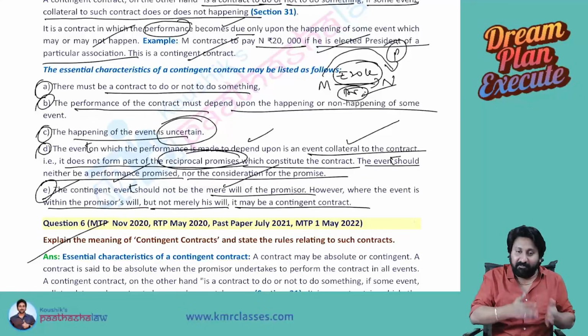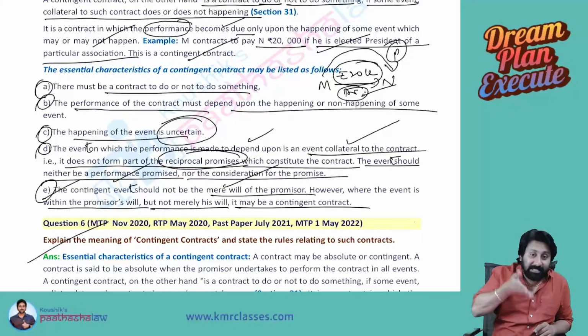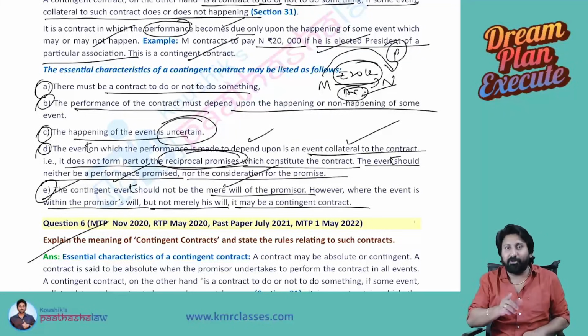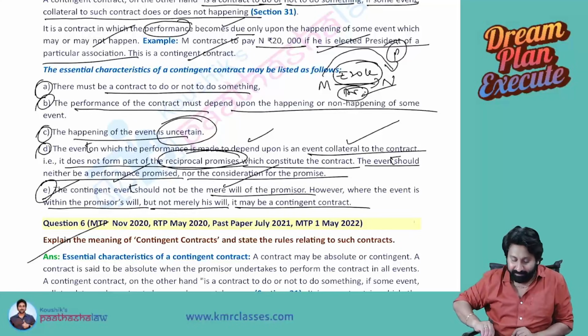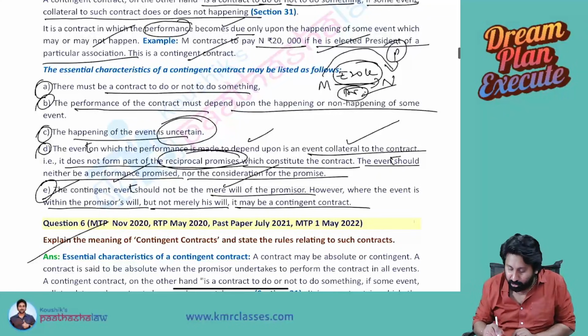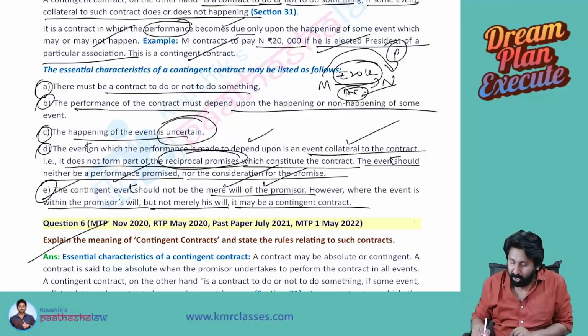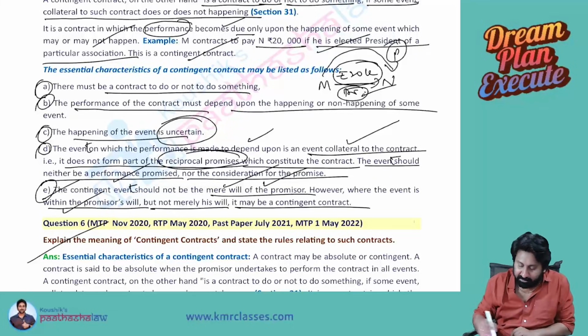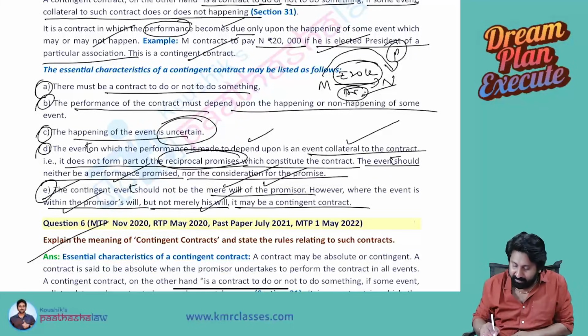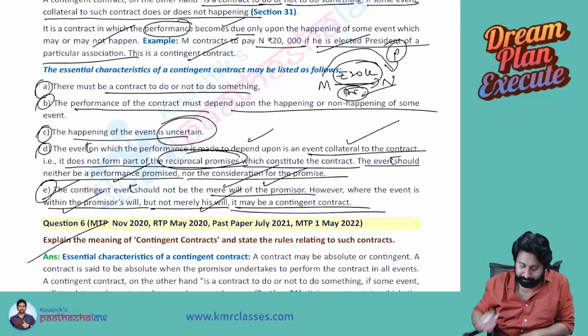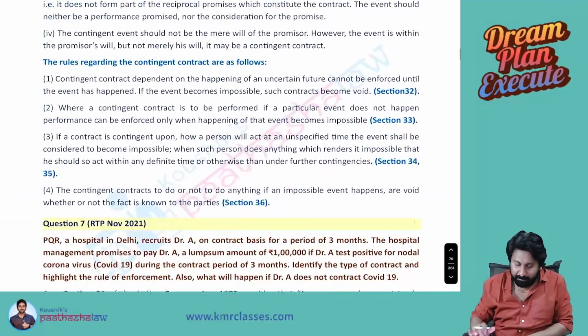Winning or losing is in my hands. Like that, you should not. Then intentionally I will not win. Therefore, the contingent event should not be the mere will of the promisor. Will means the intention of the promisor. However, where the event is within the promisor's will, but not merely his will, it may be a contingent contract. Next, we already completed contingent.